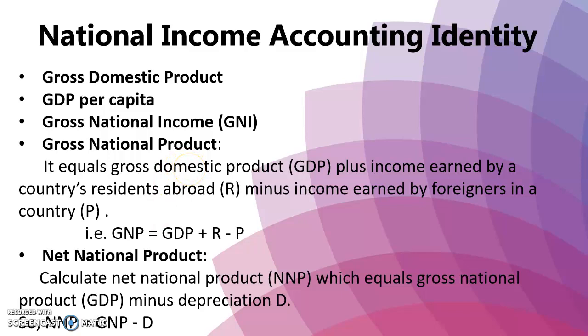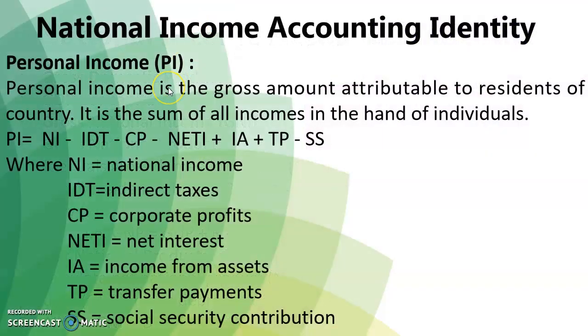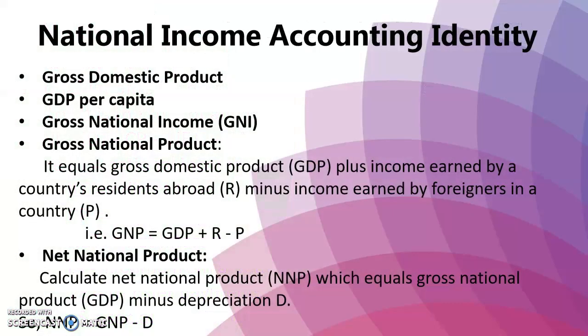Next one, net national product. Income generated by a country is achieved on the back of significant investment in infrastructure, that is roads, bridges, etc., which must be maintained. If we are interested in finding out the income generated net of such charges for periodic maintenance of such infrastructure, we calculate net national product, NNP, which equals gross national product minus depreciation.